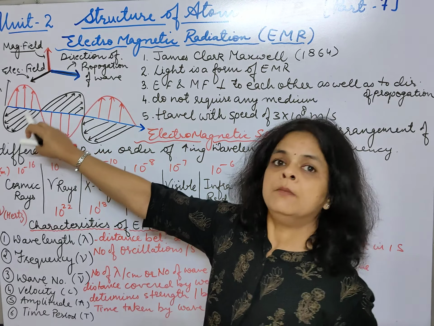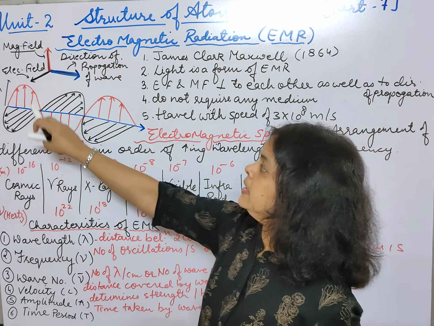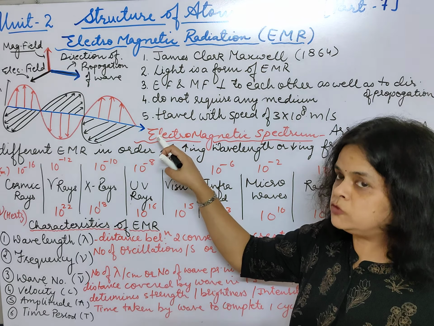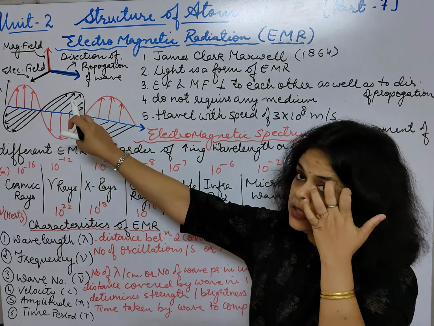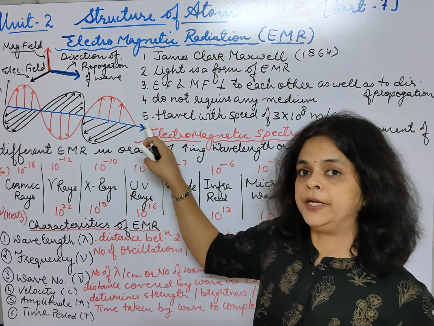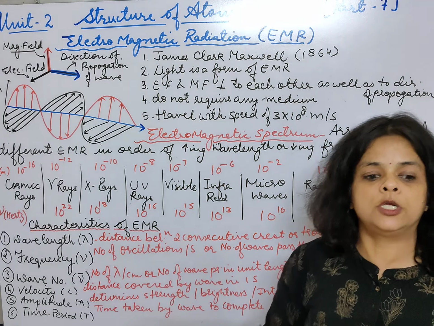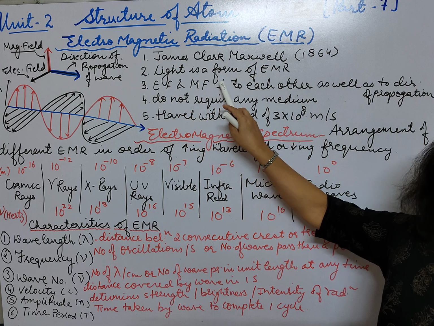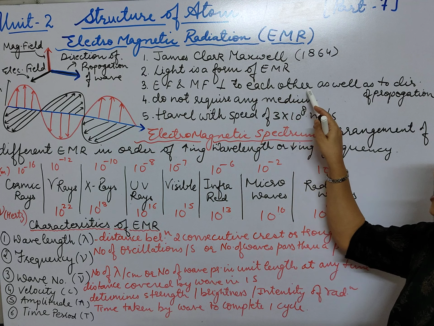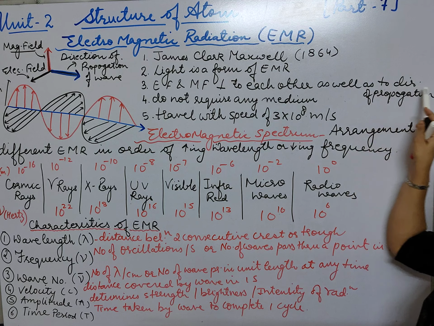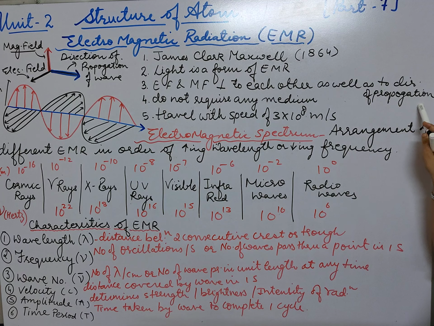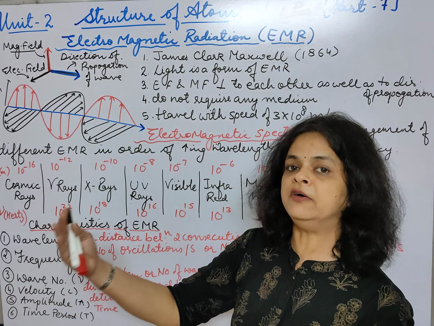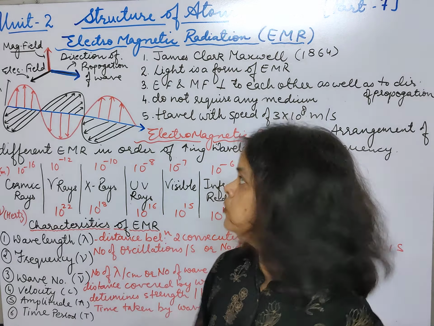They are both perpendicular to each other, as well as to the direction of propagation of the wave, as I told you earlier. So the third point: the electric field and magnetic field are perpendicular to each other as well as to the direction of propagation of waves. Propagation means movement of the wave, how the wave moves.